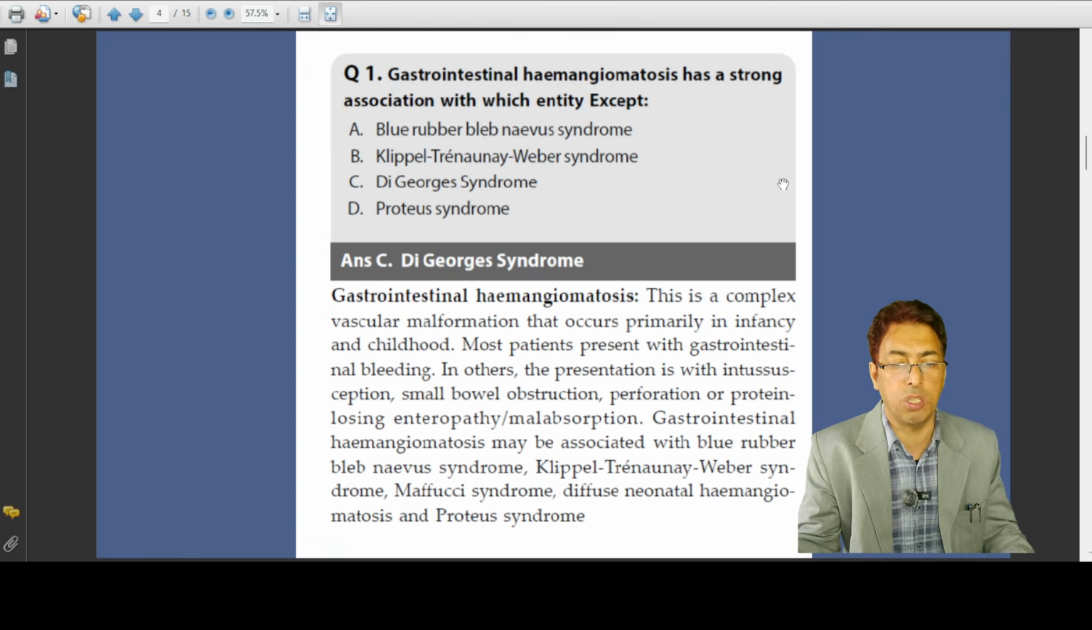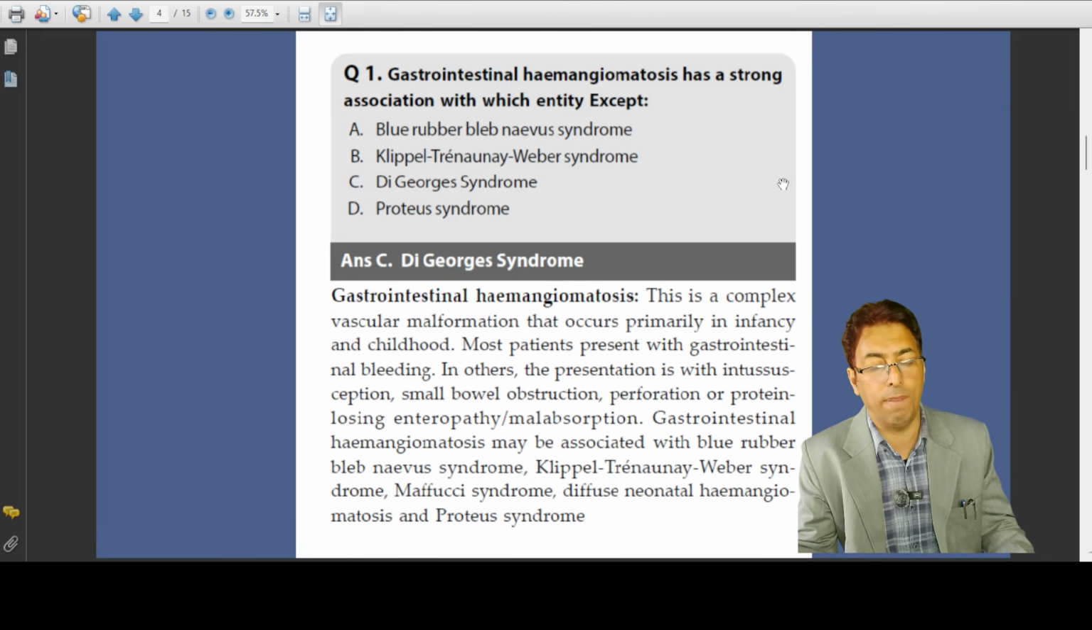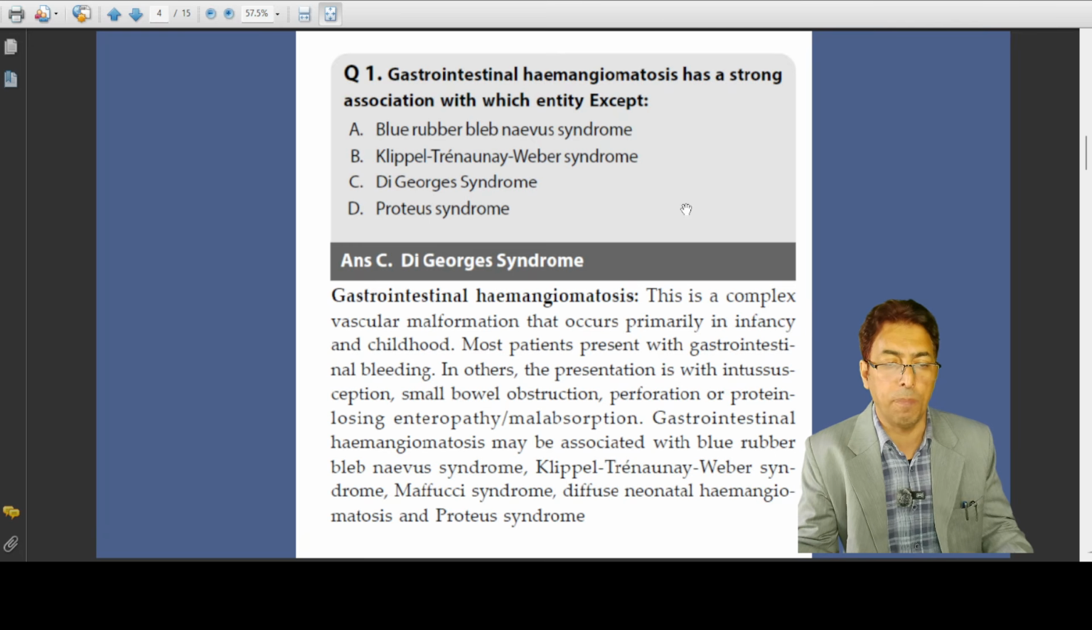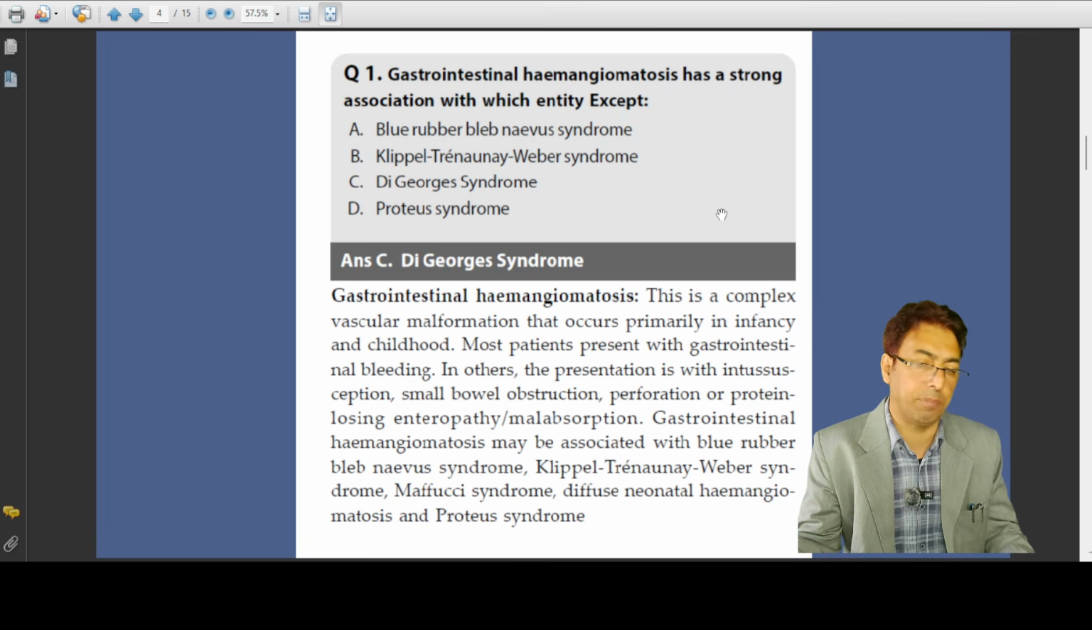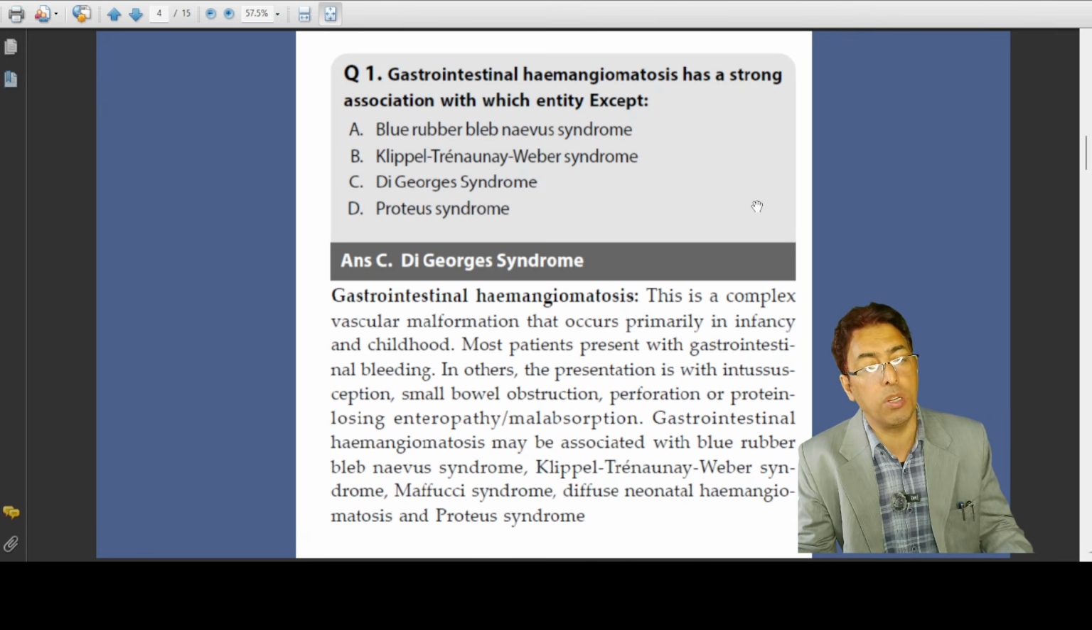So DiGeorge syndrome is a different clinical entity. I will not go much into the manifestations of DiGeorge syndrome, because it is an important pediatric, neonatal entity, which is characterized by a whole different set of features. But as far as GIT hemangiomatosis is concerned, there are these important concerns.